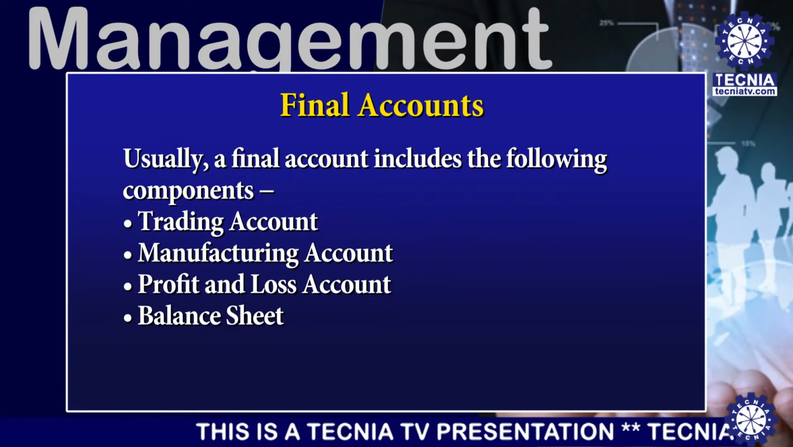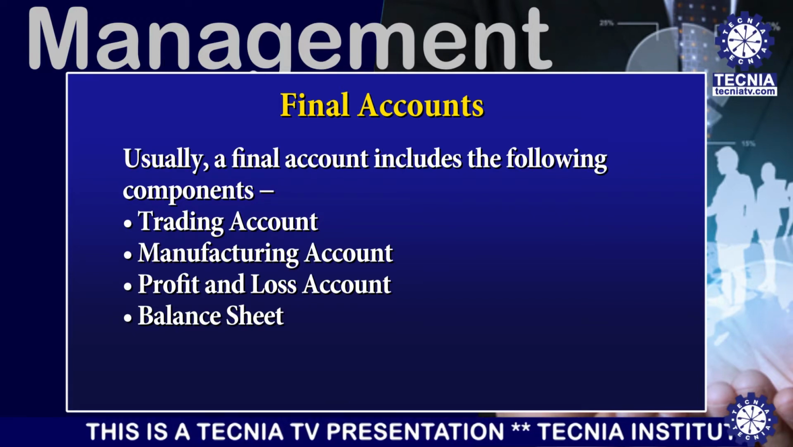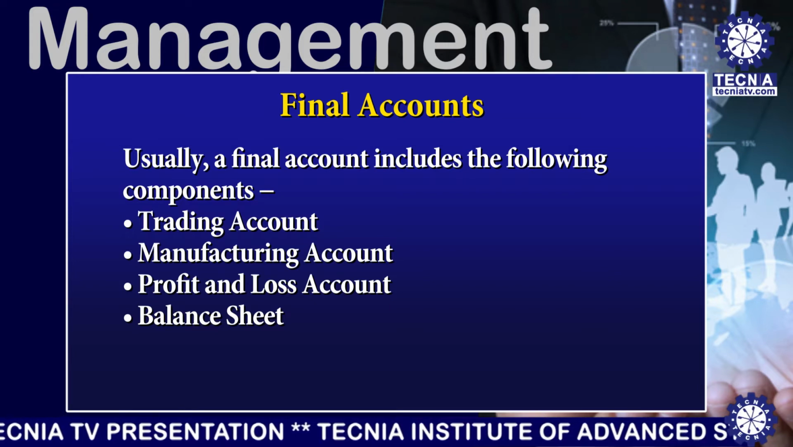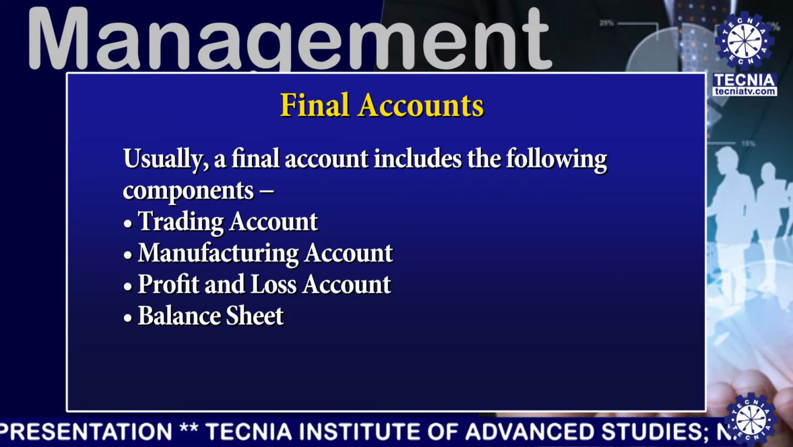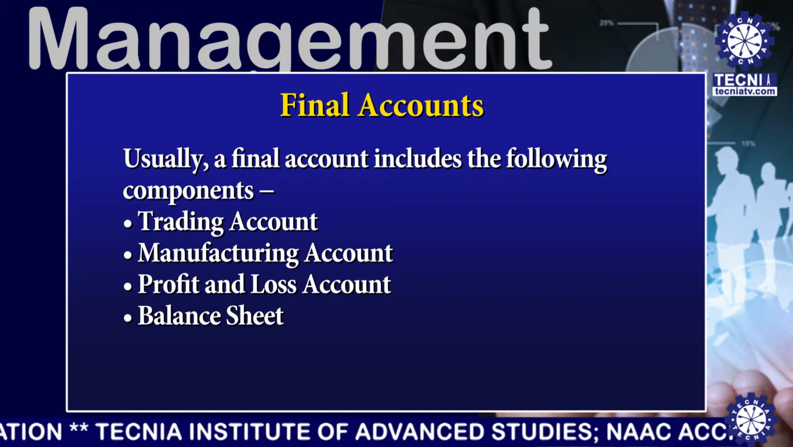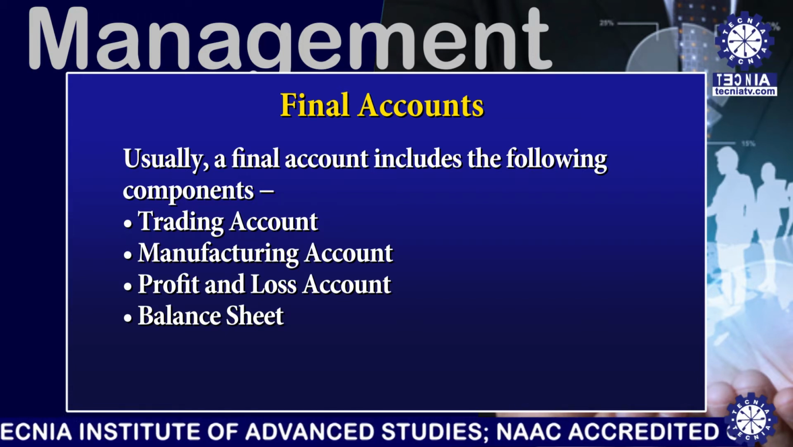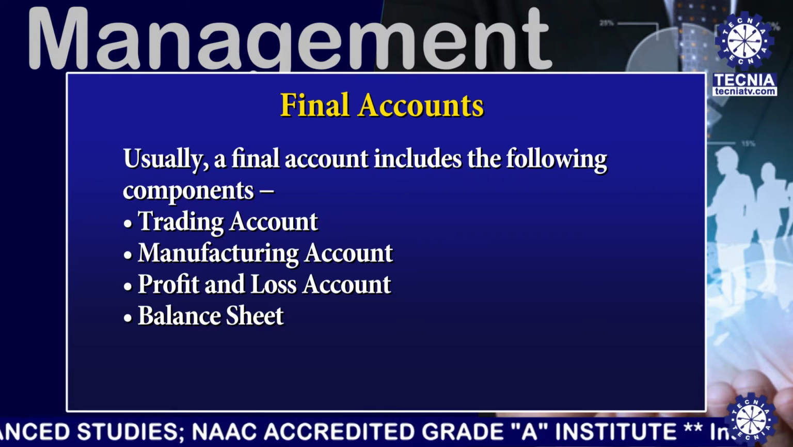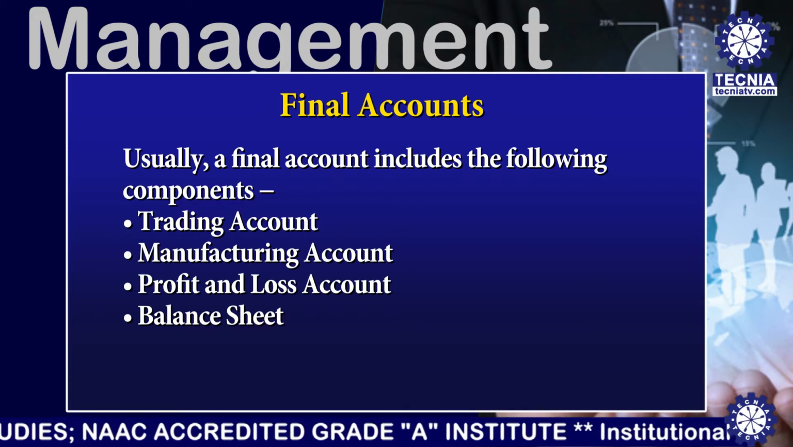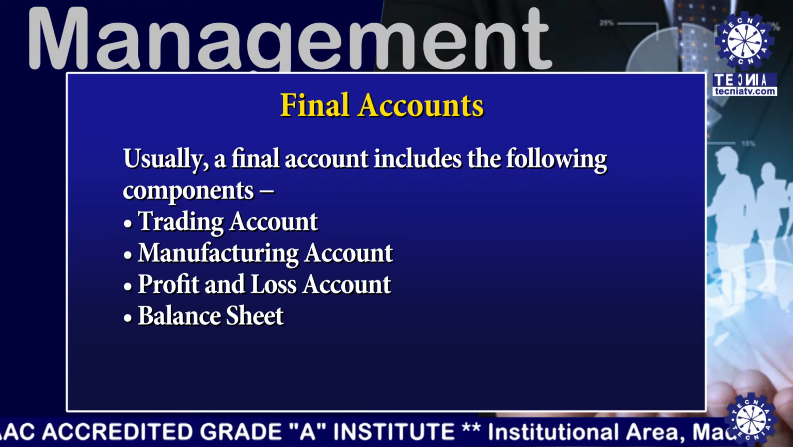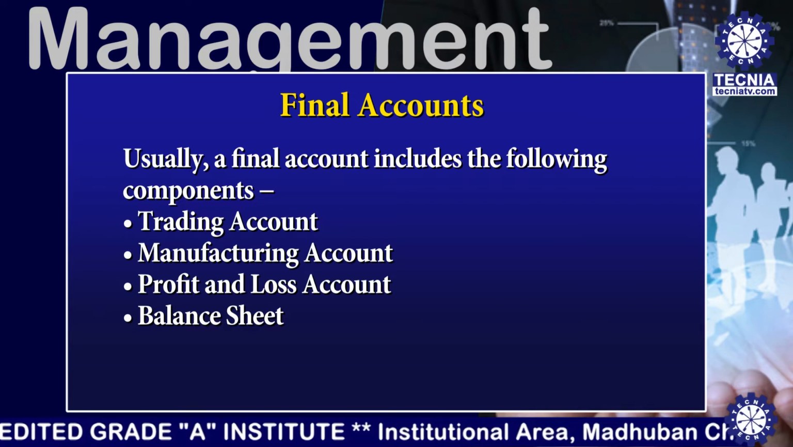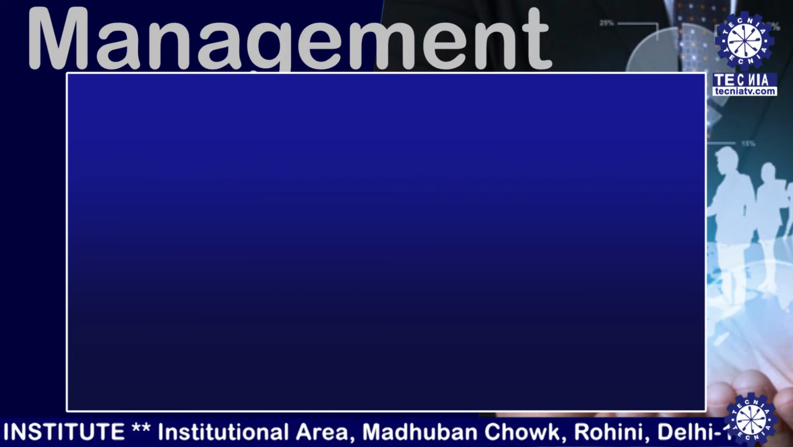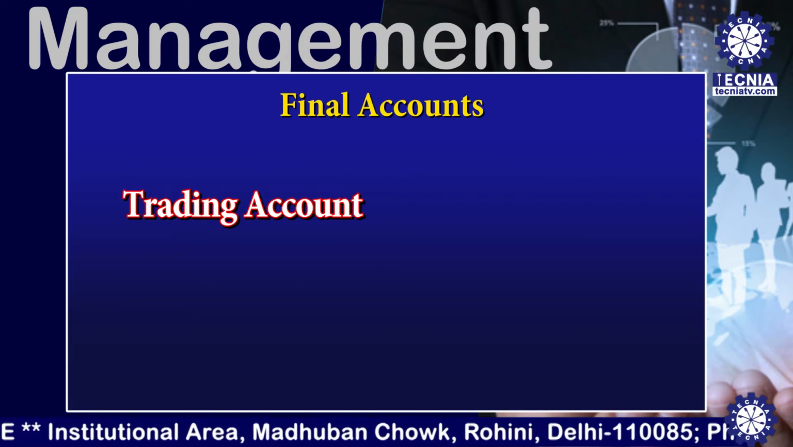So now we know what final accounts are and why they are prepared. Final accounts are the accounts which are prepared at the end of the financial year. They give an idea of the financial position of the business at the end of the year to different stakeholders like the owners of the business or other interested parties. It is the last process of the accounting cycle. Usually a final account includes the following components: manufacturing account, trading account, profit and loss account and balance sheet. Now let us discuss each one of them.